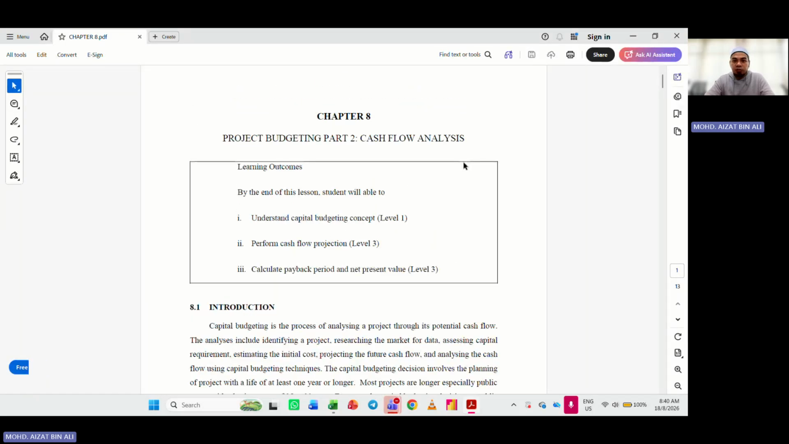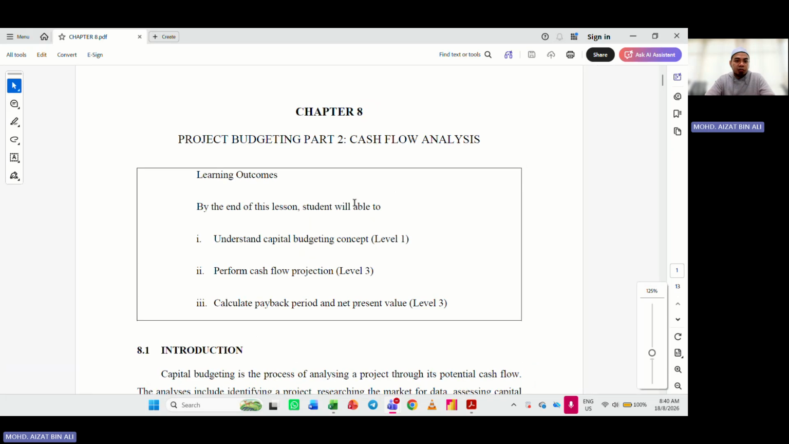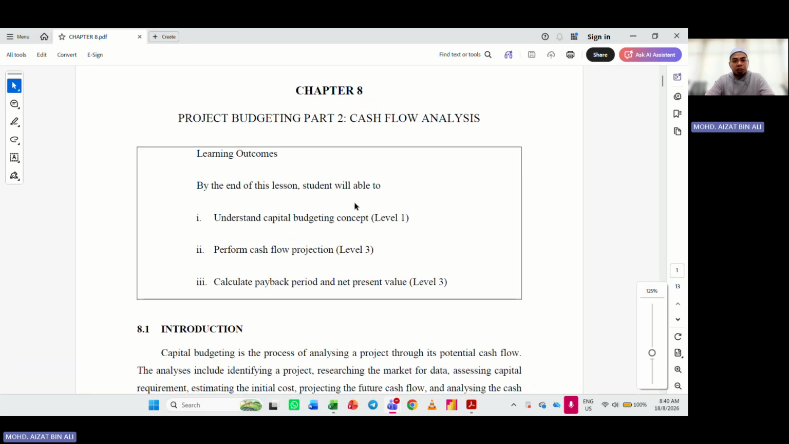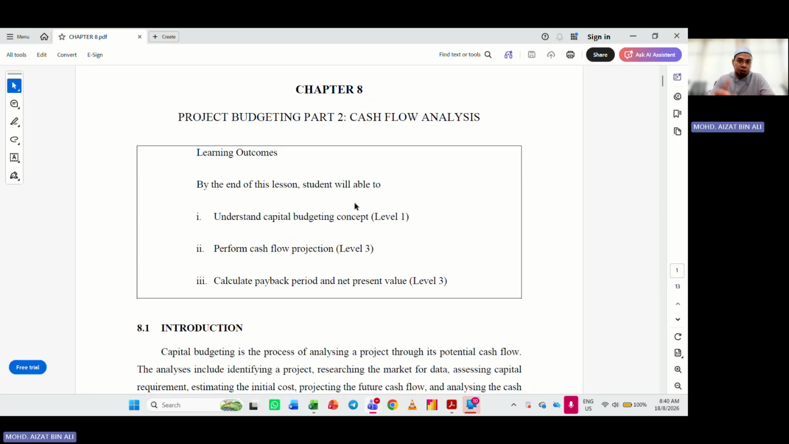So this is a recording for Finance, Chapter 8, Project Budgeting Part 2, Cash Flow Analysis. Firstly, let's look at the learning outcomes of this chapter. By the end of this lesson, students will be able to, number one, understand the capital budgeting concept. This is basically what we're going to learn today. Number two, perform cash flow projection.